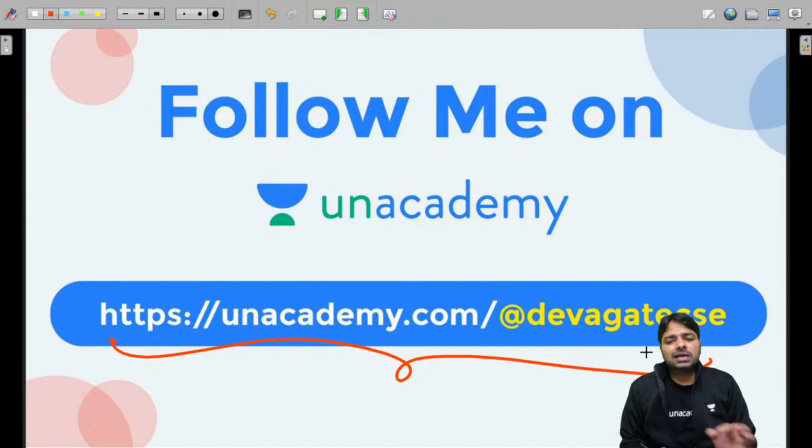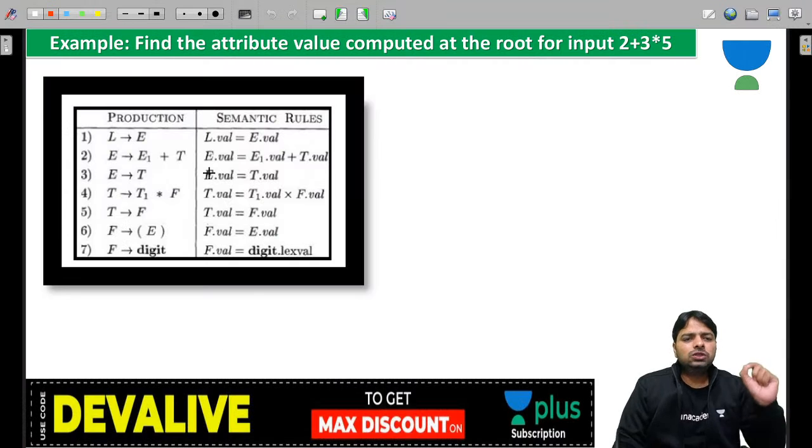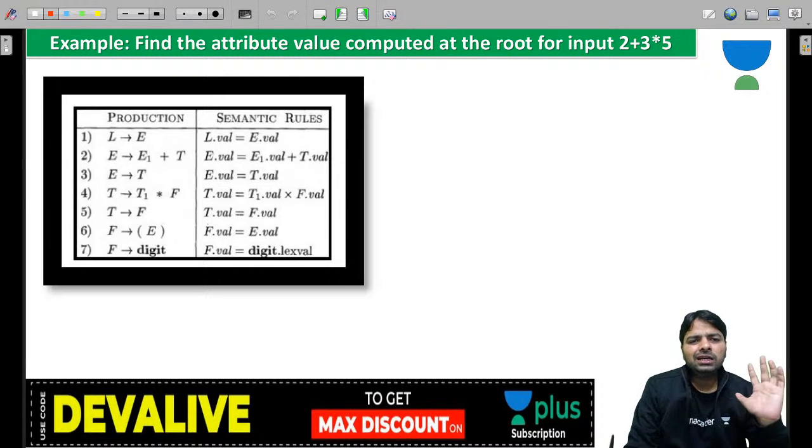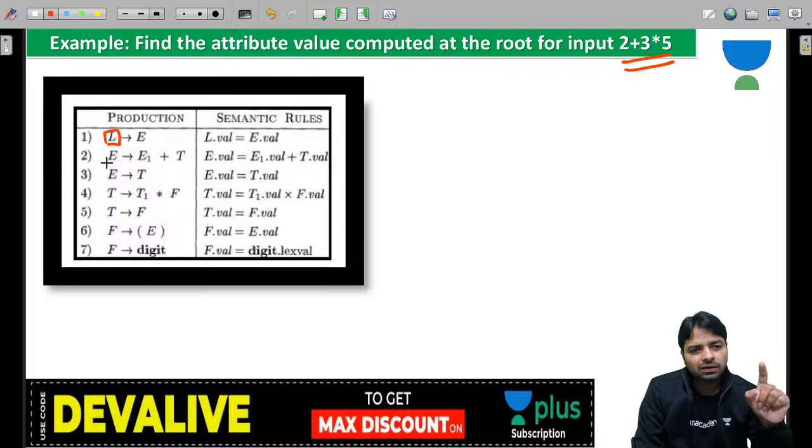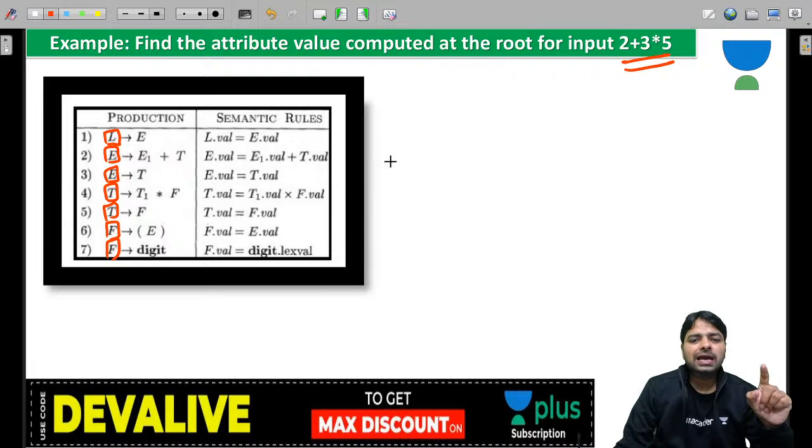So unacademy.com/devagateCSE. And look at this, guys: find the attribute value computed at the root, and the input is given. Can you do that? They have not mentioned anything. Is this grammar L-attributed or S-attributed? You cross-check first. You are computing here by depending on children, by depending on children, by depending on children. Yes or no? Yes. So this is an S-attributed grammar.